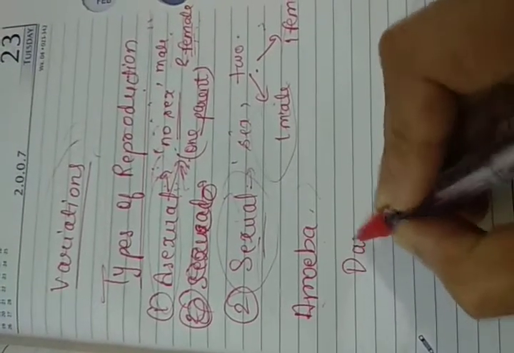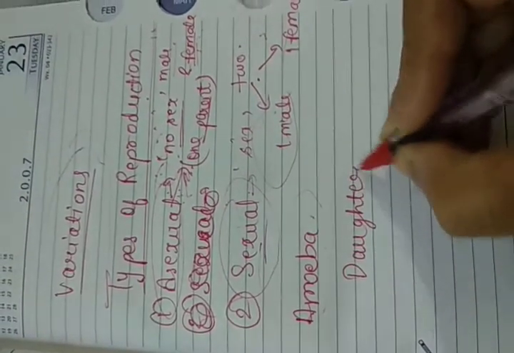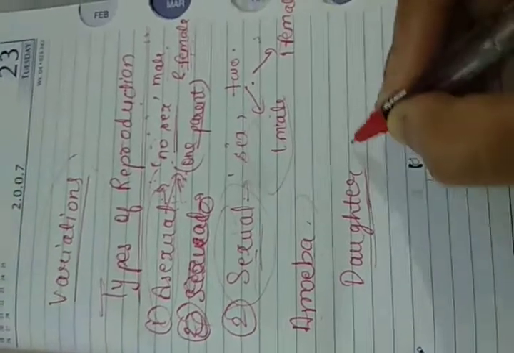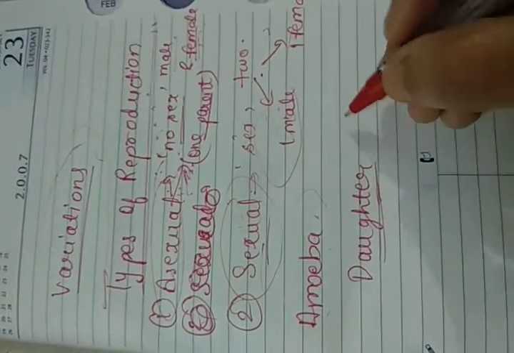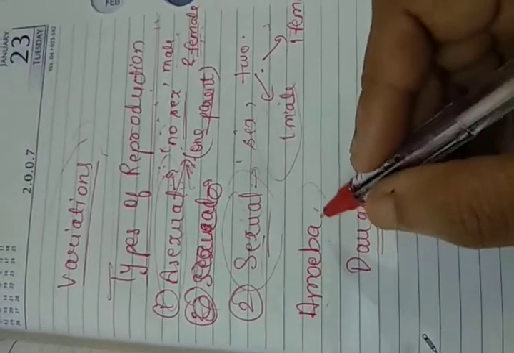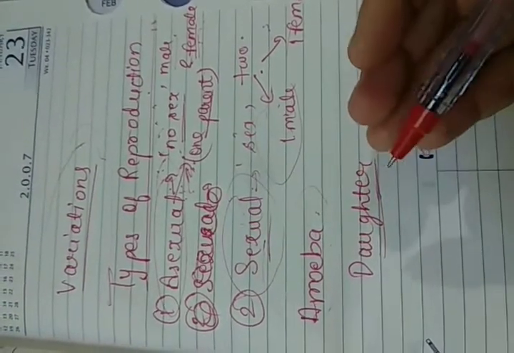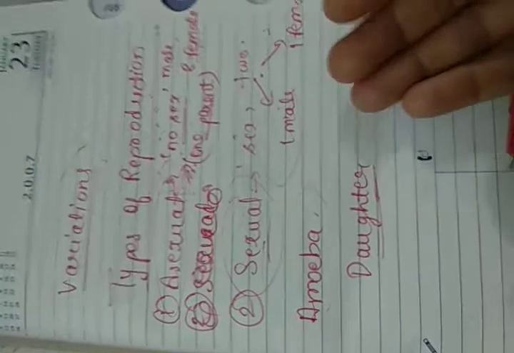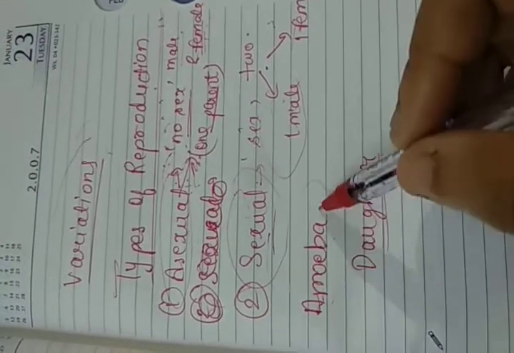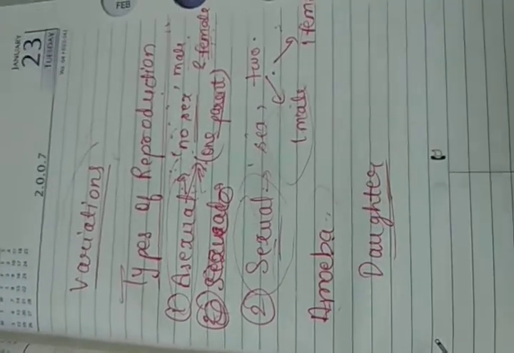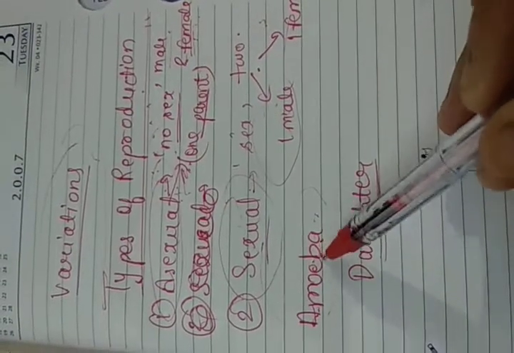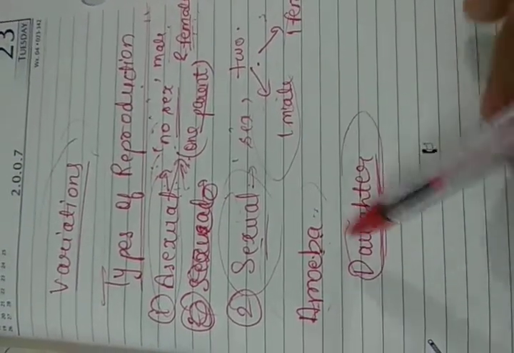The term daughter is used, and these daughters are exactly identical to their parents. So that is another important thing: in asexual reproduction the new organism is exactly the same as its parent.